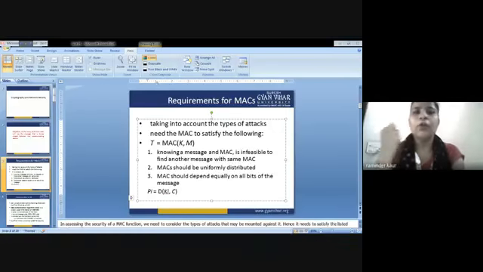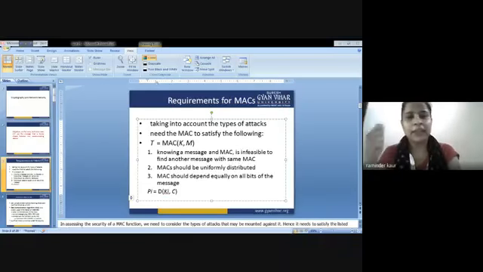Then we are given a known M and T, that is the message and the tag are already known to us, with T_i equal to MAC_K of M. MAC_K means MAC using the key and the original message.